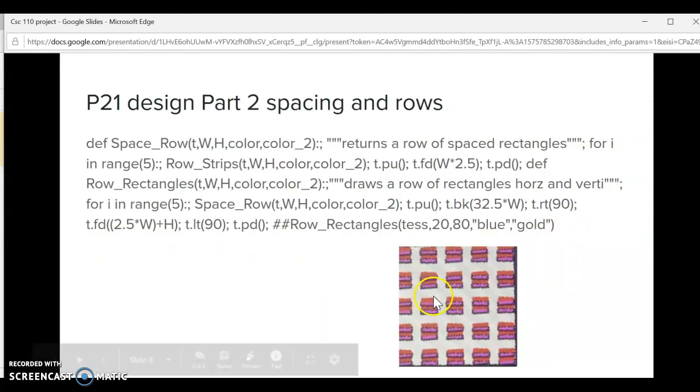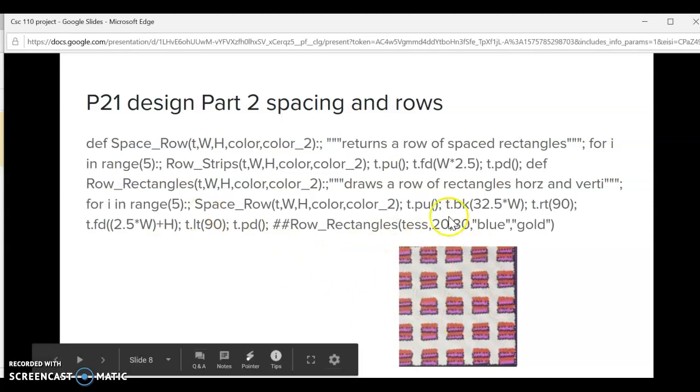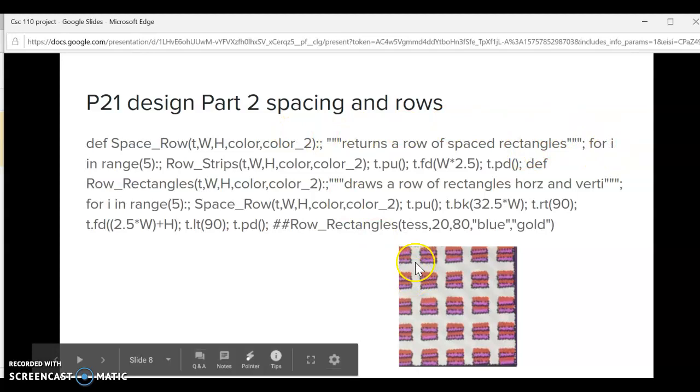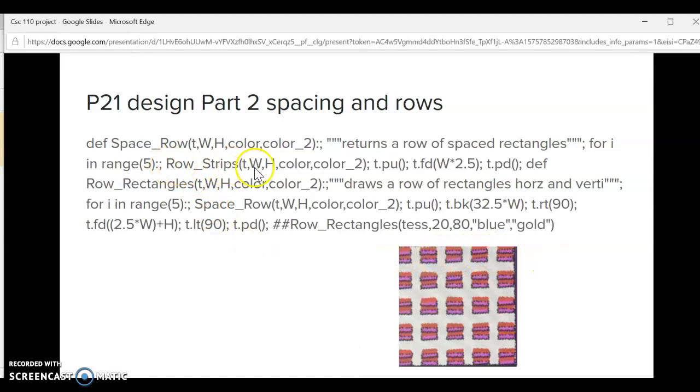And then this constructs the entire shape and design right here. So then it returns a row of space between rectangles. So I do for I in range 5 because it has 5 rows. Then I do row stripes, test WH color and another color, pen up, forward size W times 2.5, pen down. Then another helper function draws row of rectangles horizontally and vertically, and then I use a for loop,